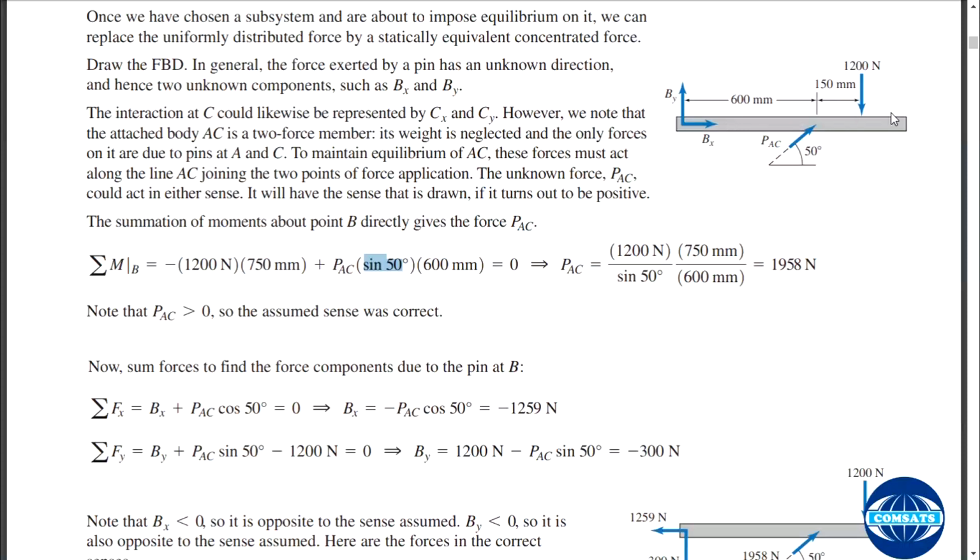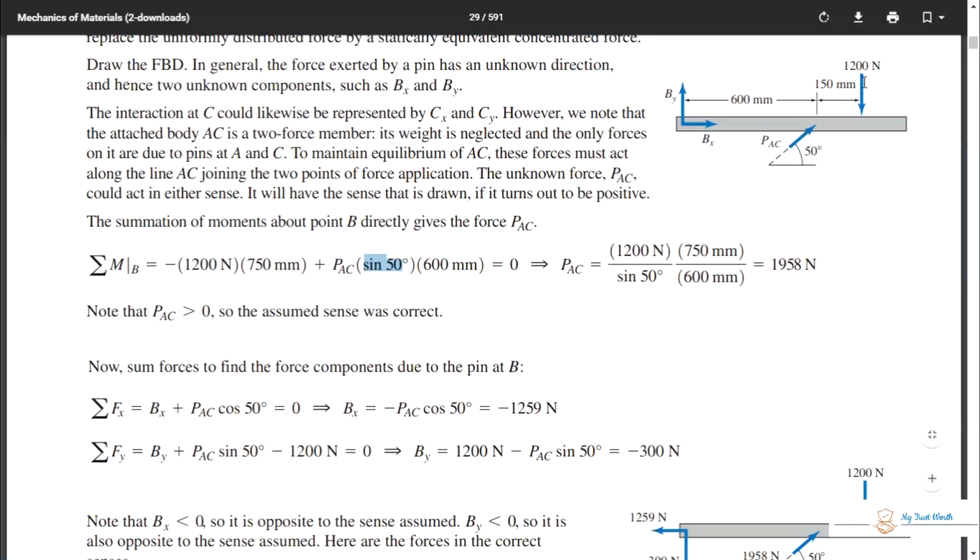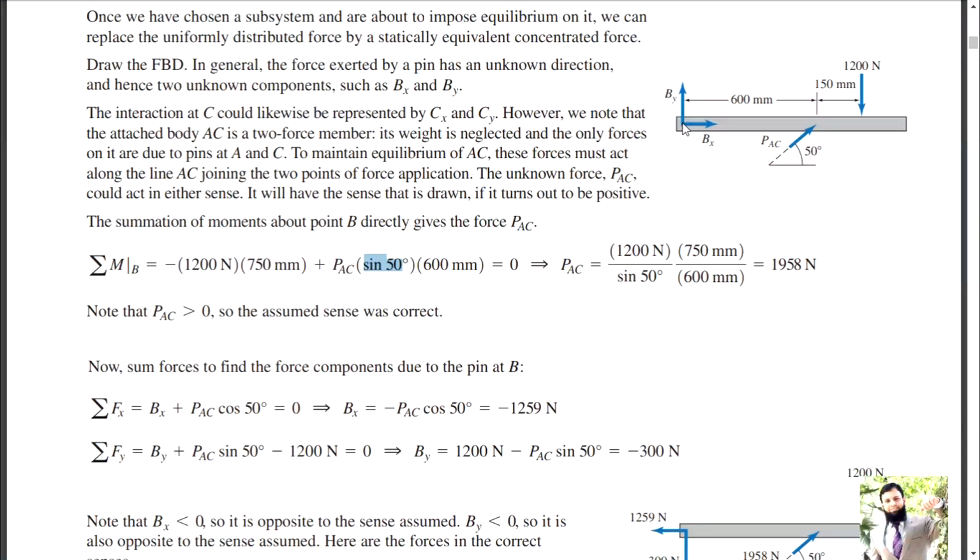Okay, any other force? No, this force and this force. This force and the vertical component of this force will be contributing to the moment about point B is equal to 0, because that is the equilibrium equation, that the summation of all the moments is equal to 0. So you can solve that. The only unknown is this one. So you can easily find 1958 Newton. Quite high.